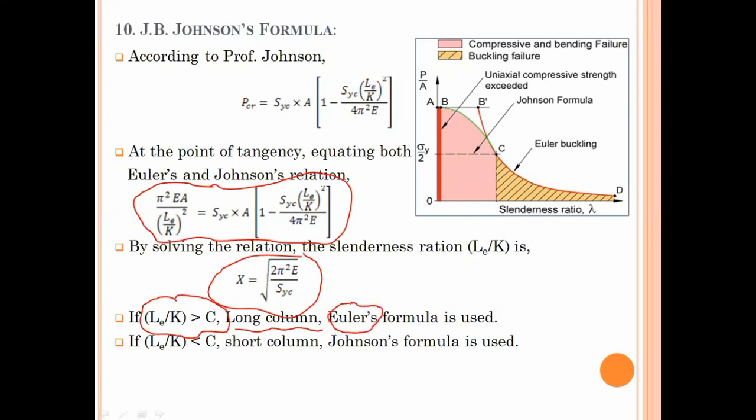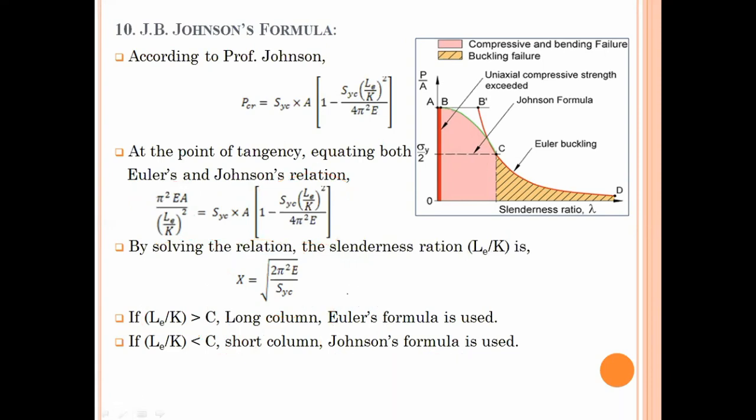But if you find that the slenderness ratio LE upon K is less than C, then it is a short column, and Johnson's theory can be applied. So this is about the long and short column theory that can be used for different conditions.